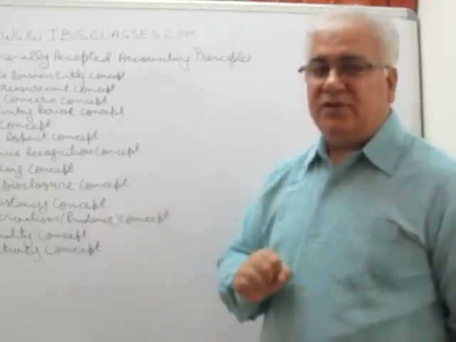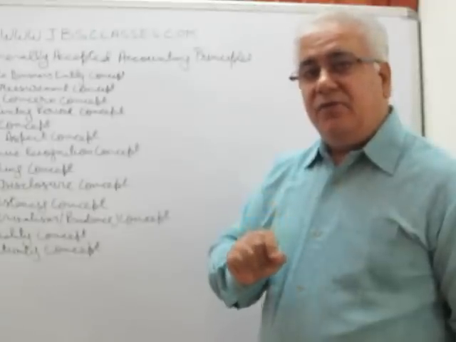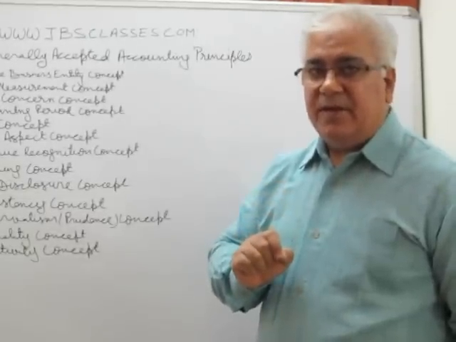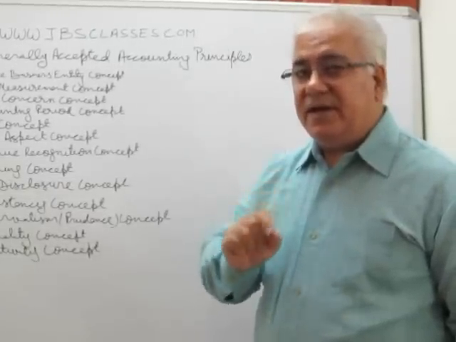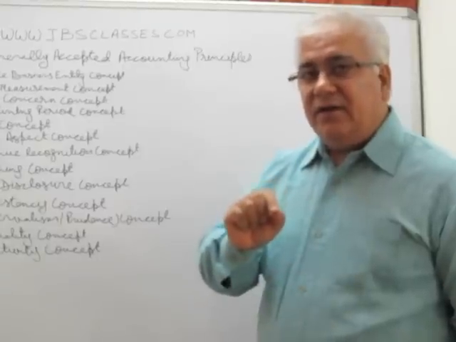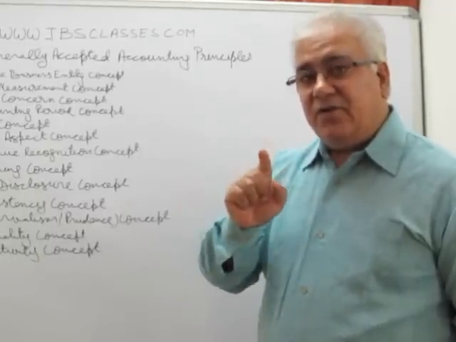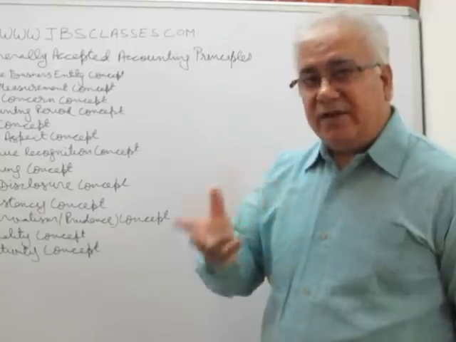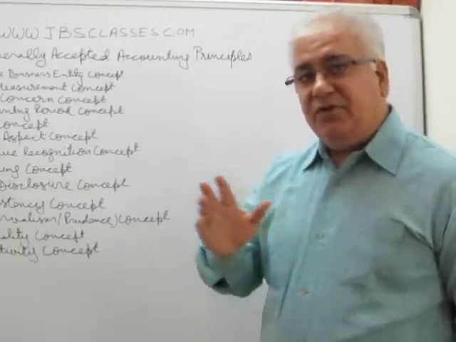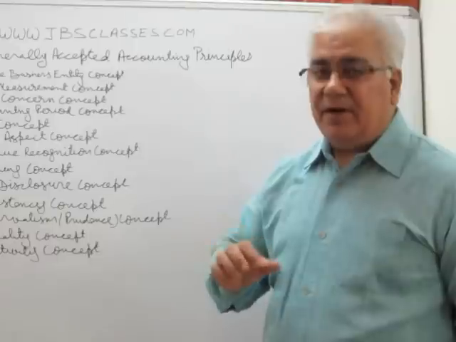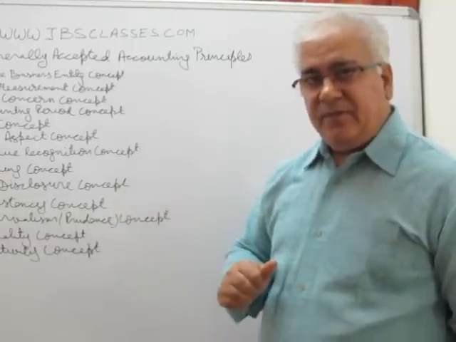Why we do this? Because if you recognize some income, but if it does not materialize, it will enhance your profits unnecessarily, and because of that you will make drawings, and this will lead to depletion of your capital over a period of time, right?